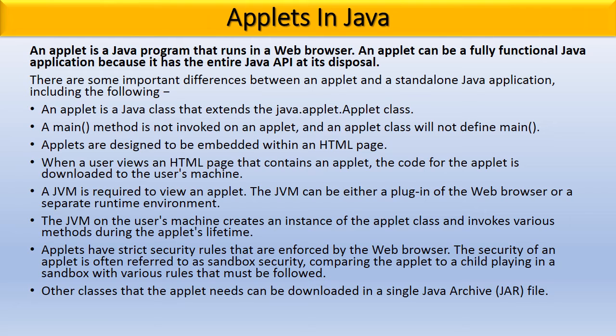Applets have strict security rules that are enforced by the web browser. The security of an applet is often referred to as sandbox security, comparing the applet to a child playing in a sandbox with various rules that must be followed. The other classes that the applet needs can be downloaded in a single Java archive, that is a JAR file.